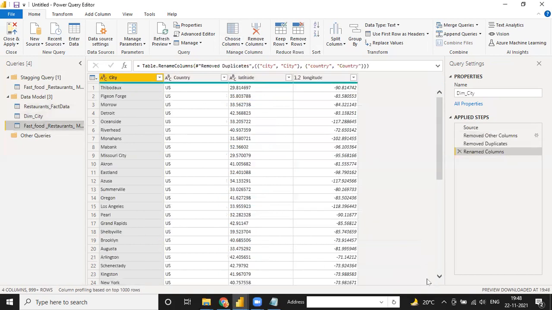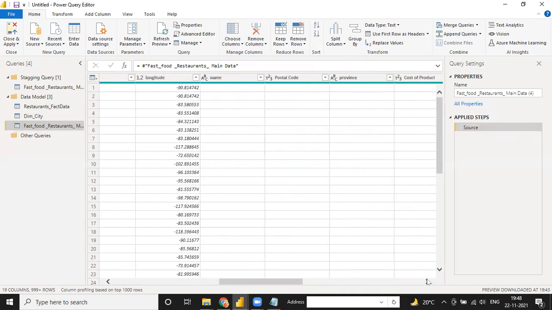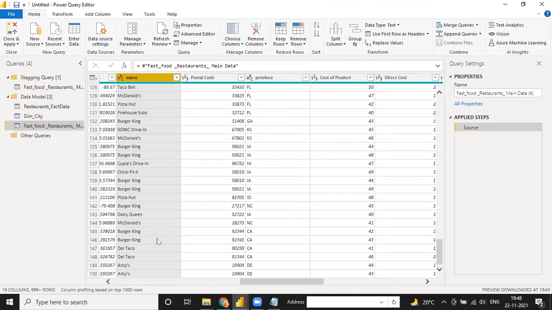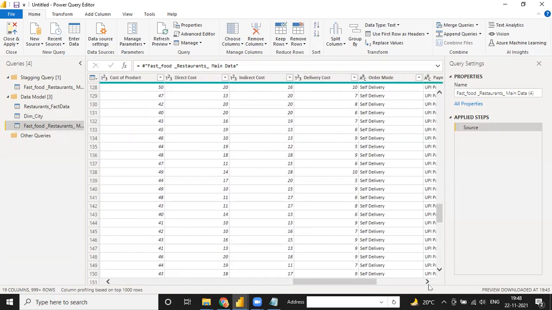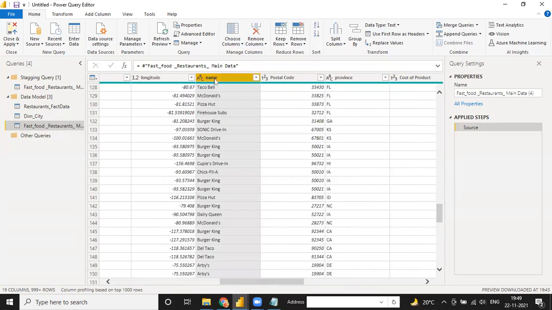In the same way, we are going to the third page, and right now we have category, city. Next we need name wise. This is your restaurant name, postal code, provenance, order mode, payment mode. Yeah, name wise. So if I need only the restaurant name, click on this. I think all the names, McDonald, postal code, provenance.